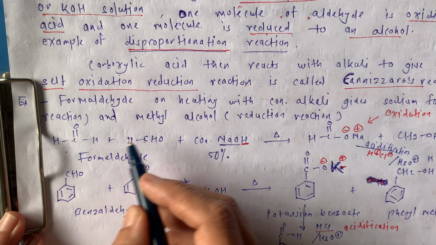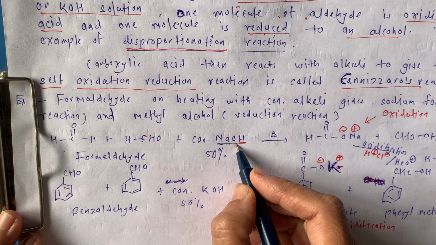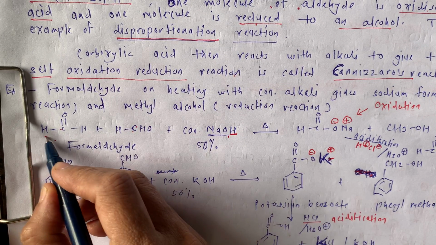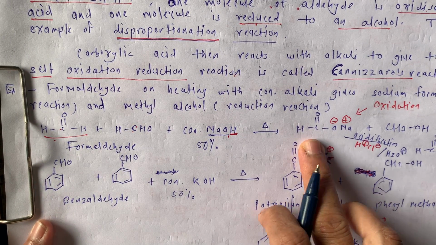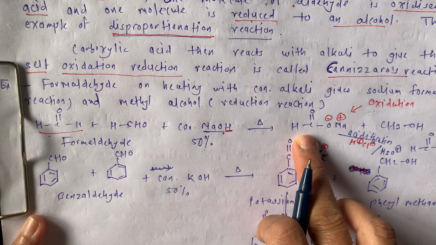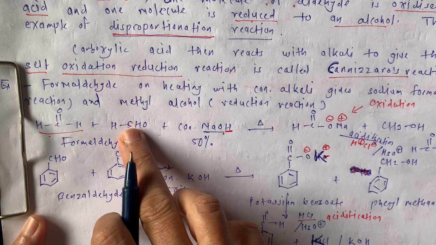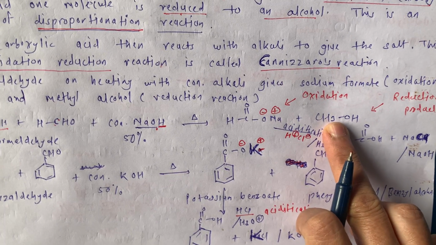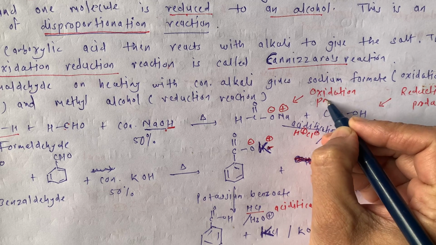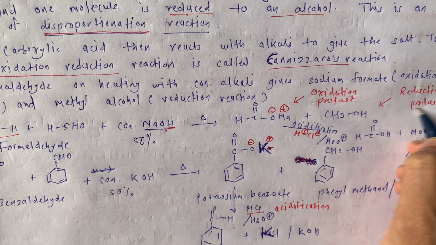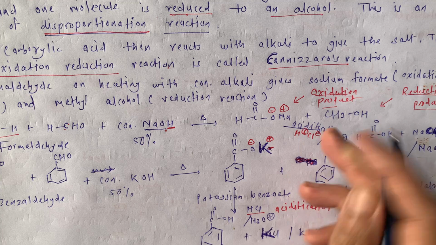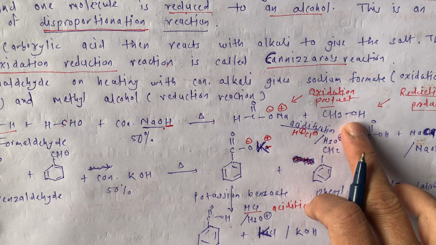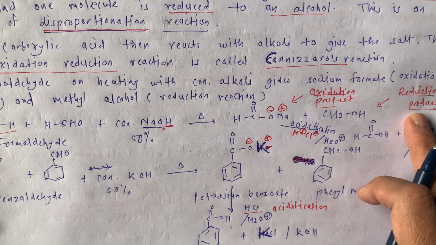Two molecules of formaldehyde react with concentrated NaOH. From this, one aldehyde is oxidized to the sodium salt of carboxylic acid and the other molecule is reduced to alcohol. So this is our oxidation product, where we get the sodium salt of carboxylic acid, while the other one, alcohol, is our reduction product.